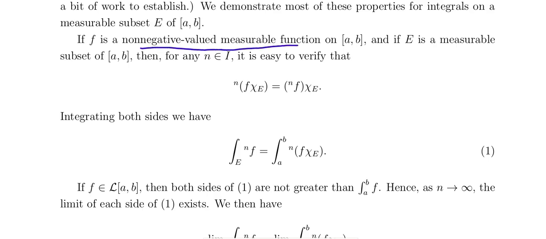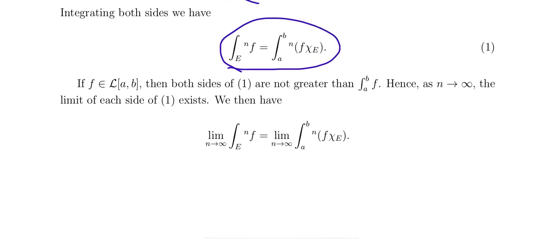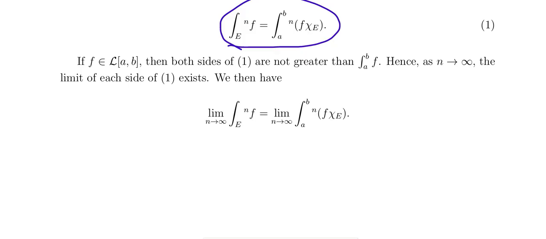If f is a non-negative valued measurable function on a comma b, and E is a measurable subset of a comma b, then for any n belonging to the natural numbers, the integral over E of n f equals the integral from a to b of n f chi E. If f is Lebesgue integrable, then both sides are not greater than the integral from a to b of f, so as n tends to infinity we take the limit of each side.